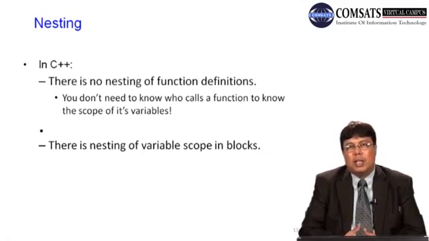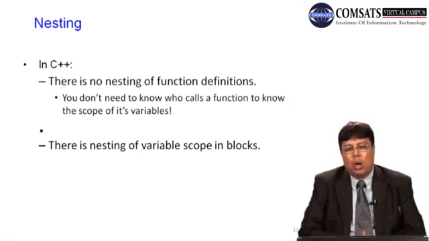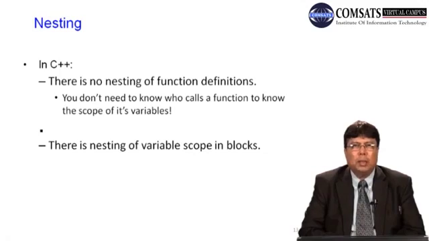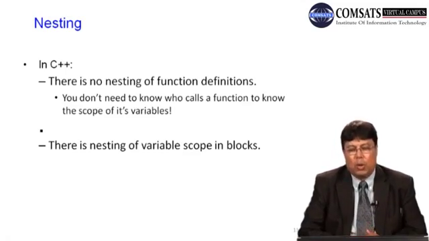Although functions की nesting is not there, you cannot define a function within a function. So you don't need to know how the caller calls a function to know the scope of its variable. Calling program को scope के बारे में पता नहीं होना चाहिए क्योंकि function within the function you really don't define.